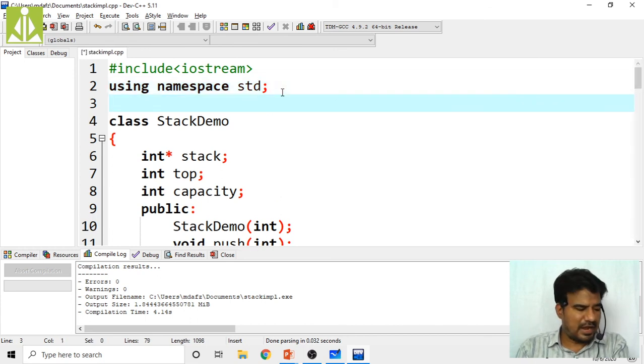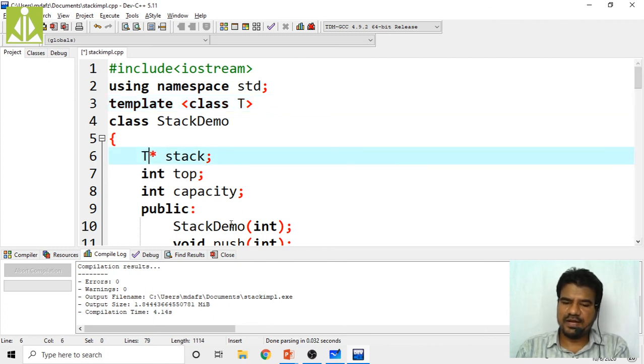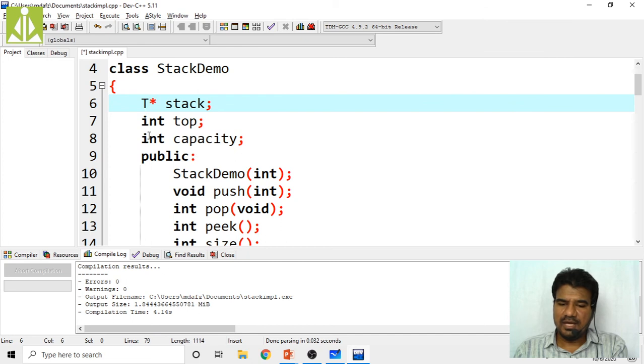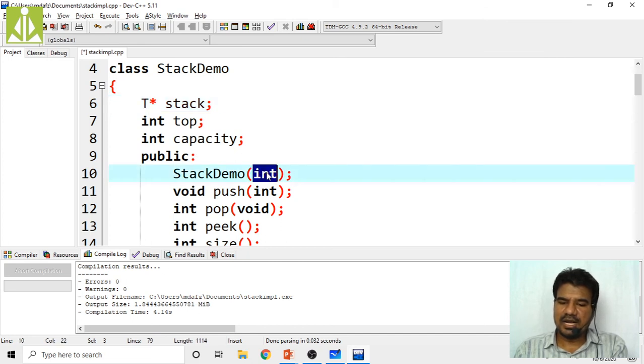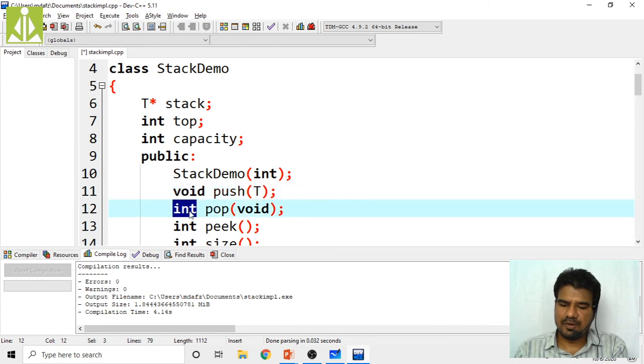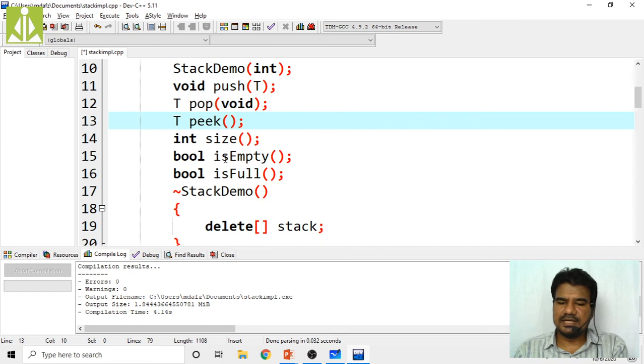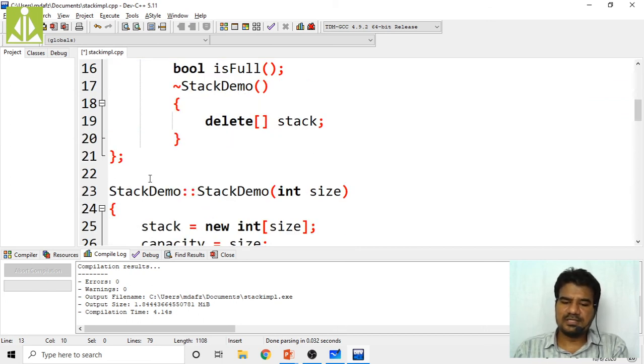So simply how to modify the code: we have to use the template keyword, then the class keyword, then take T. Isn't it? When I explained the templates concept earlier, I explained this to you. So instead of int, now put T. Okay, so these two will remain integer, and this is also integer, but over here it is T, the template type. Here also popping the element is template type, peeking the element is template type, size is integer, isEmpty is boolean, isFull is boolean only. So all these remain as they are.